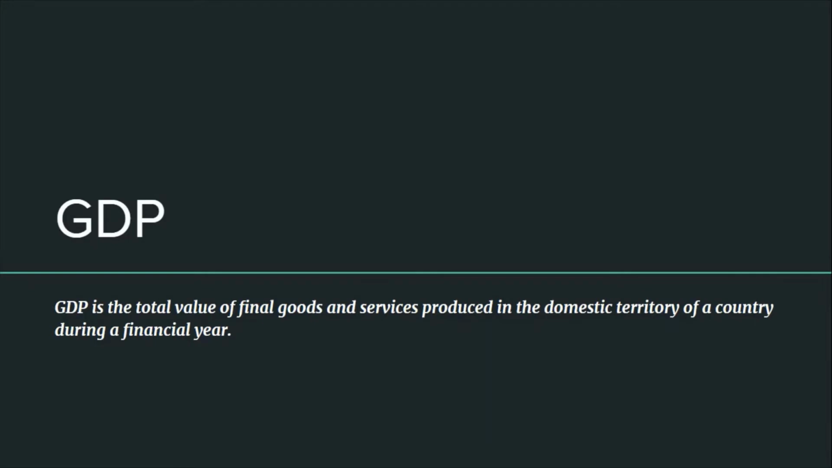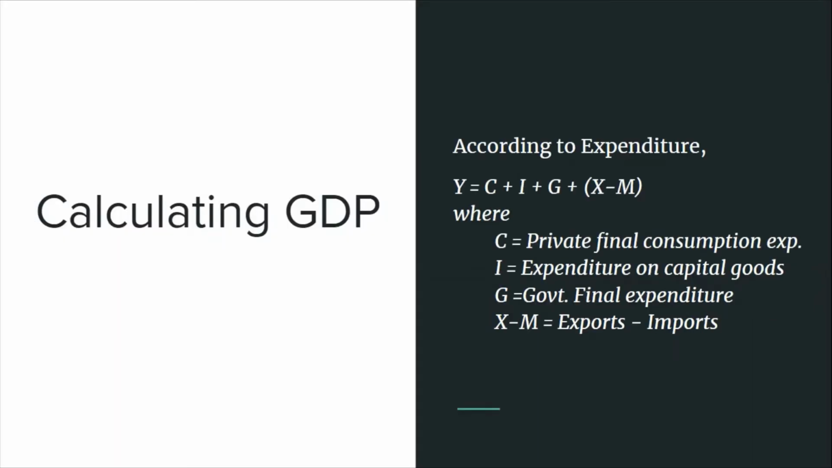Now, let us analyze the pandemic impact on GDP, which is gross domestic product, and it is equal to the total value of final goods and services produced in the domestic territory of a country during a financial year. We know that GDP is a measurement of everything that is produced, but it can also be measured as a component of total expenditure. And it has four major components: private final consumption expenditure, expenditure on capital goods, government final expenditure, and net exports, that is total exports minus total imports.